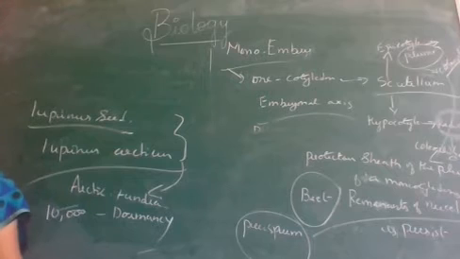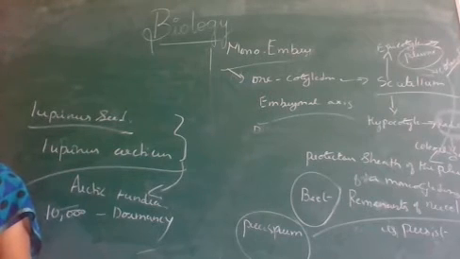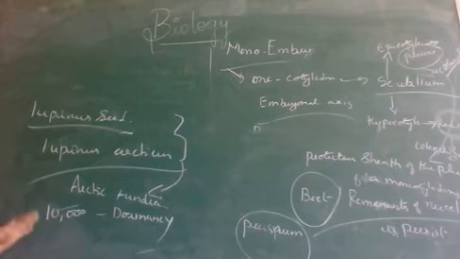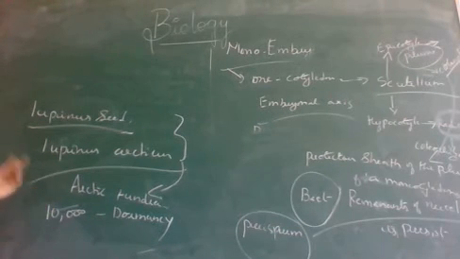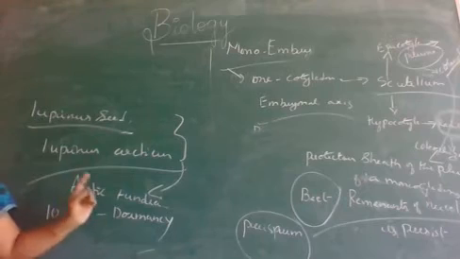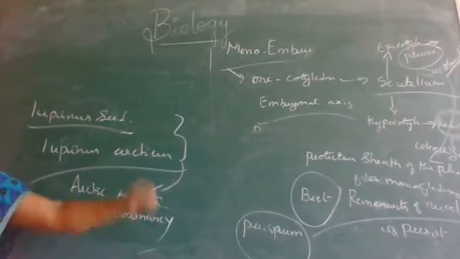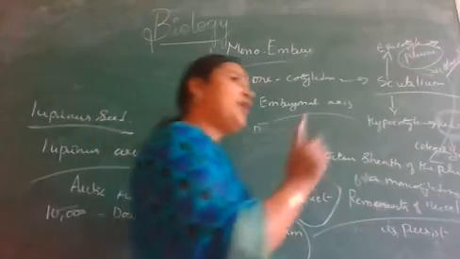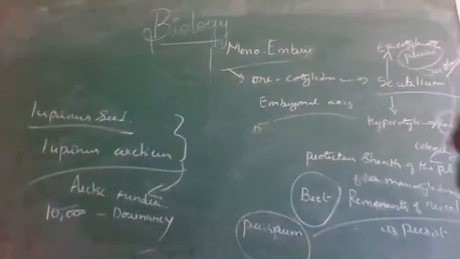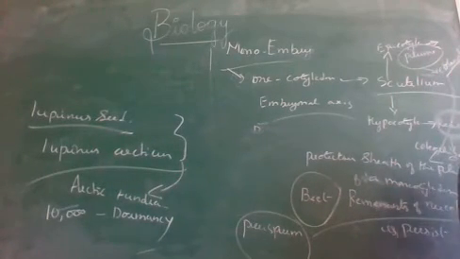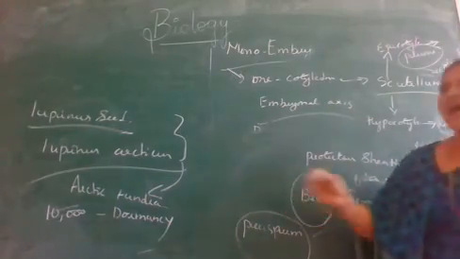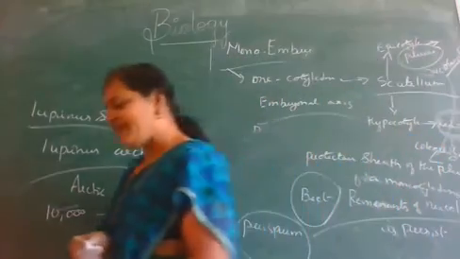After 10,000 years of dormancy, this lupine seed germinated, attained vegetative growth, and produced flowers. That means it is the oldest viable seed in the plant kingdom.